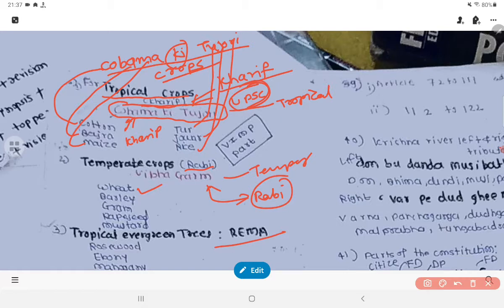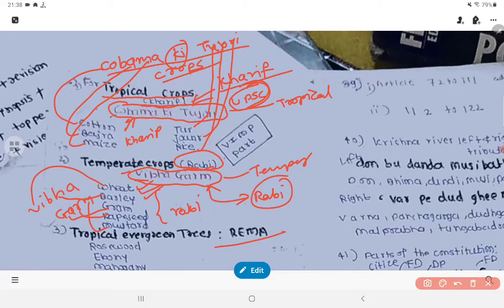Now let's see another word, related to the rabi crops. Which one of the following are the rabi crops? The simple word here is Vibhagar. And you see that V is for wheat, Ba is for barley, G is for gram, R is for rapeseed, and M is for mustard. Remember, those are the only rabi crops, and mostly UPSC asks questions related to wheat, barley, mustard, or rapeseed.